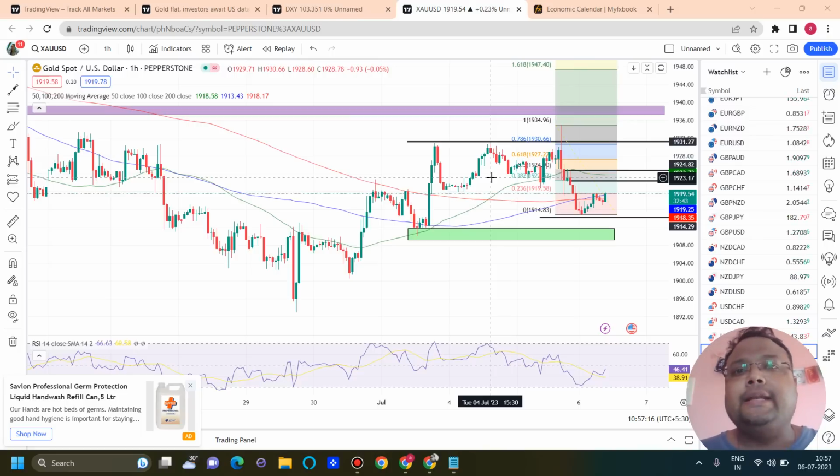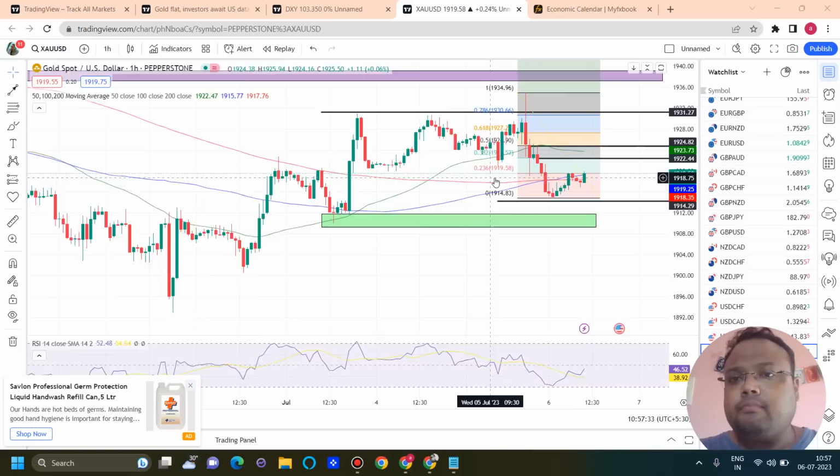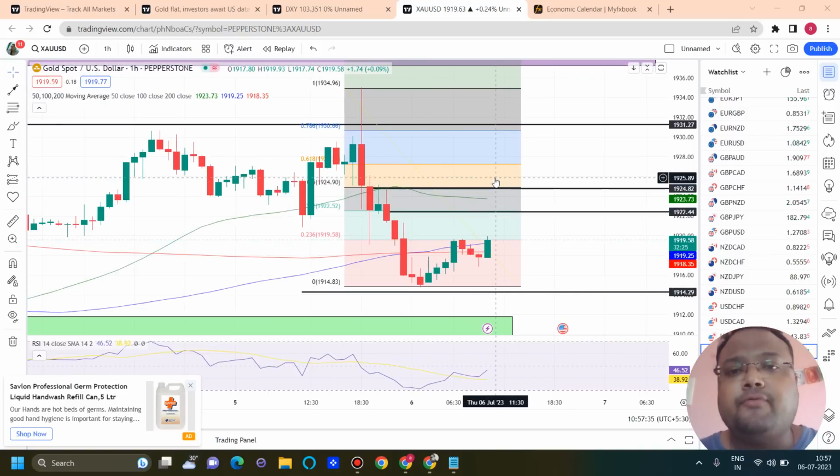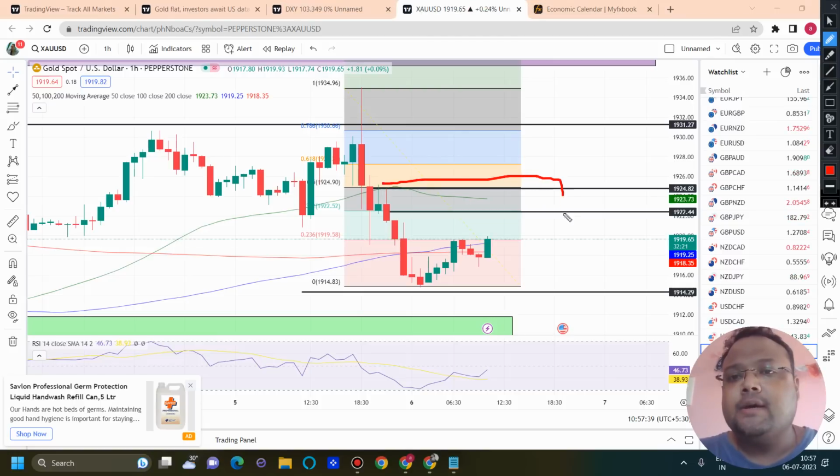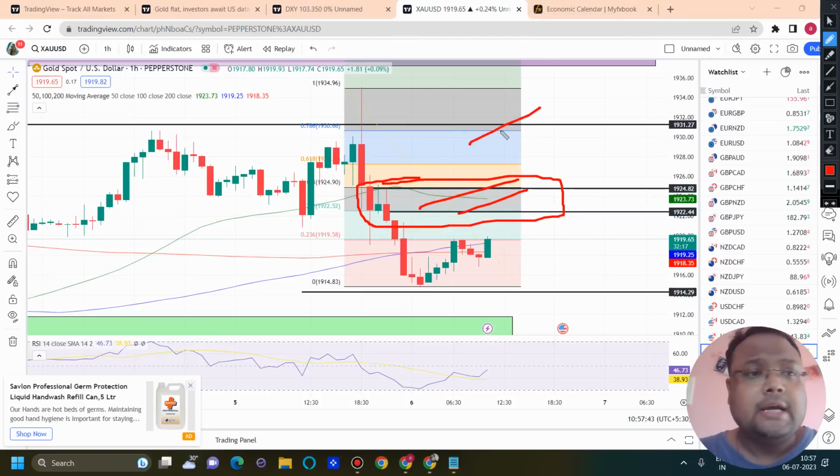On the chart of gold, in case the market shows extreme volatility during the European session, then obviously 1937 to 1940 is the level where you can expect strong sellers to be present, and you can look for some sell position if the market reverses. But on the other hand, if the market does not show extreme volatility, then we can obviously look for some sell position around this area of the market. So these are the trading opportunities that I see on the chart of gold before the news.